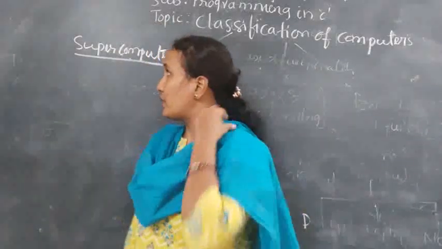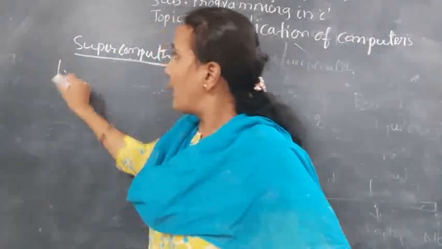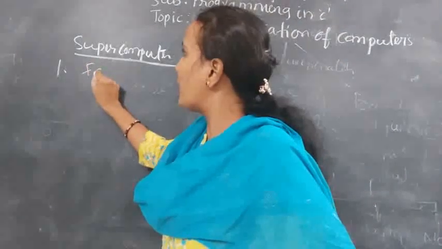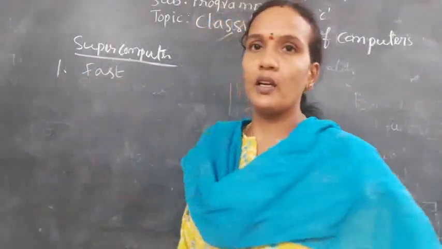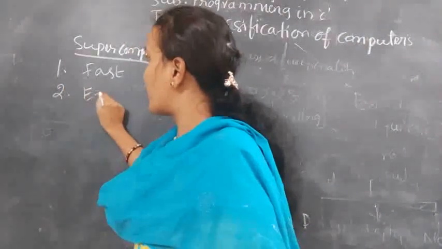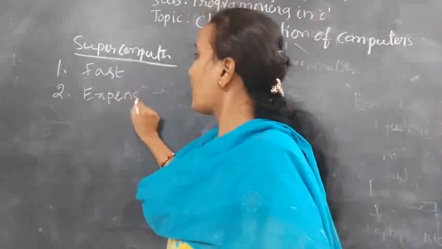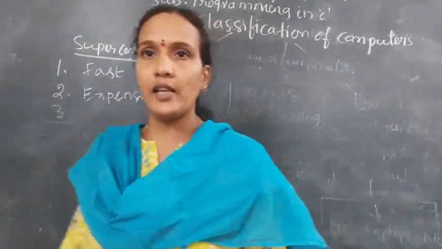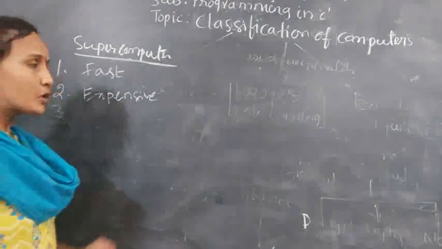So supercomputer is a very fast computer. First one is it's a very fast computer, and it is very expensive computer, and it is designed for a specific purpose.